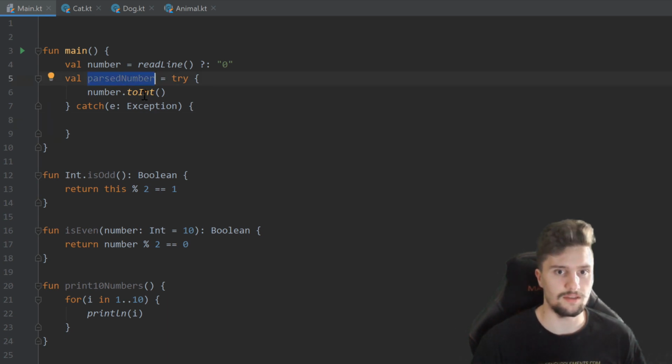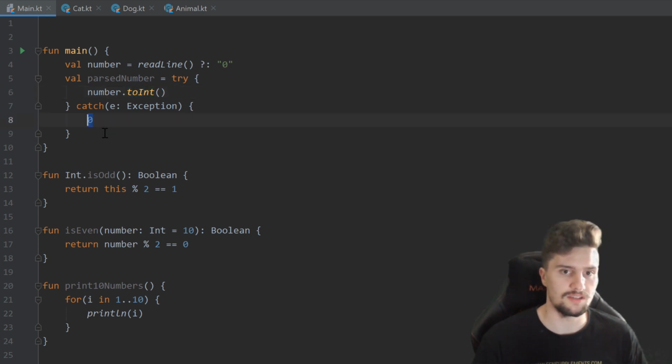So in case this number is not convertible to an integer, we will just assign another number to this parsed number, for example, just 0. In case this succeeds, we will just pass the actual converted number to the parsed number. And if this integer conversion fails, we will assign this 0 instead.